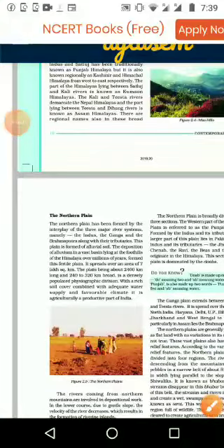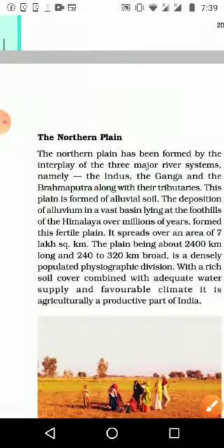Very good morning, students. Today we are going to see the northern plain, the second topic of the lesson. We know the three major rivers of North India: Indus, Ganga and Brahmaputra. With the help of these three rivers and their tributaries, meaning branches, the North Indian plain was formed. We are going to see that in detail.